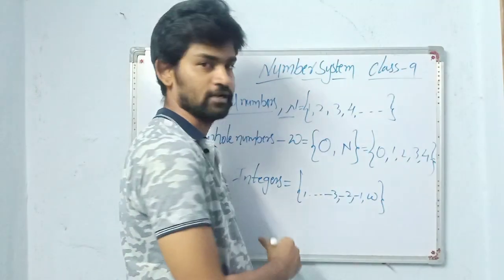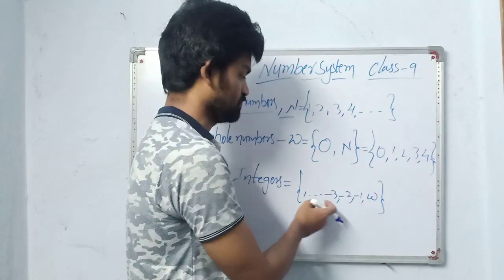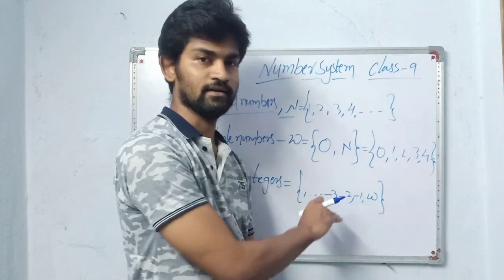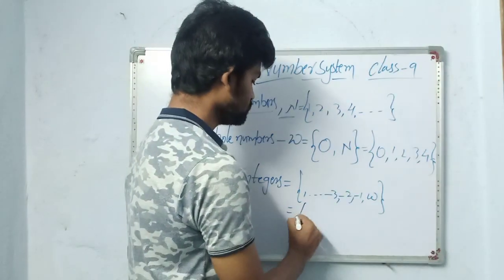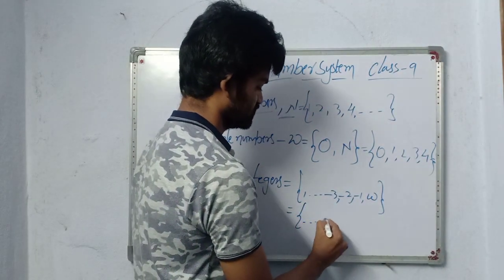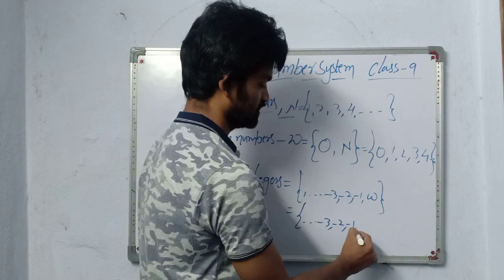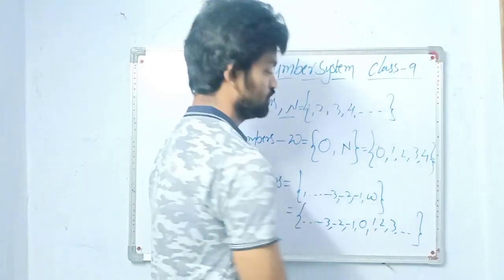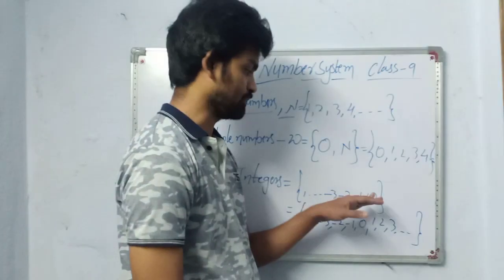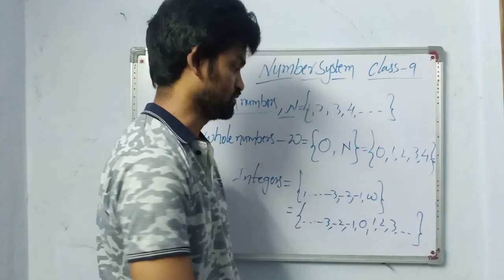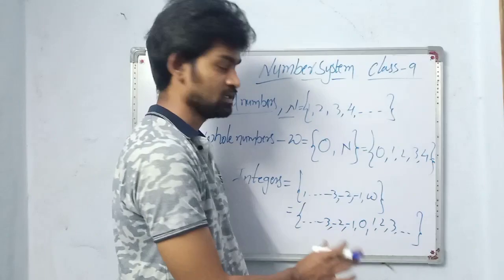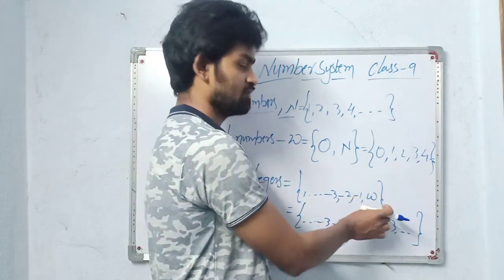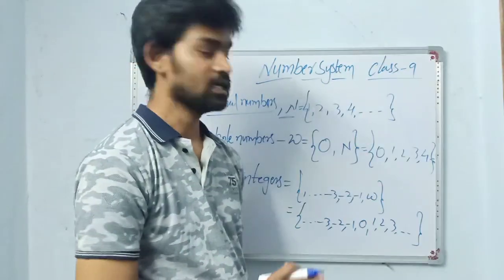All these numbers are natural but they are negative. Simply write like this: -3, -2, -1, 0, 1, 2. To make you understand clearly, I am writing like this. Don't get confused. Negative numbers along with whole numbers are called integers.